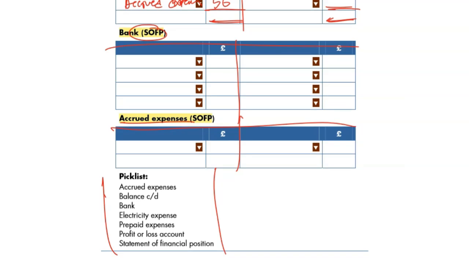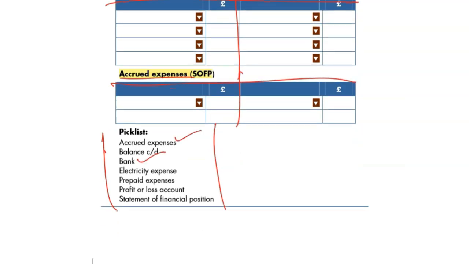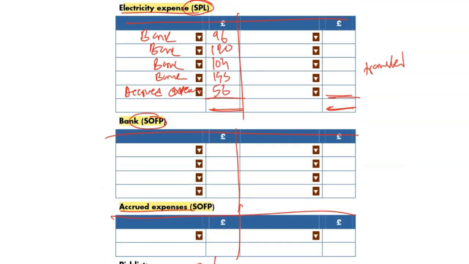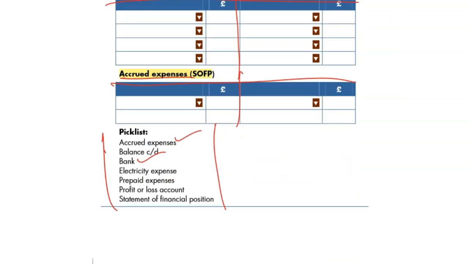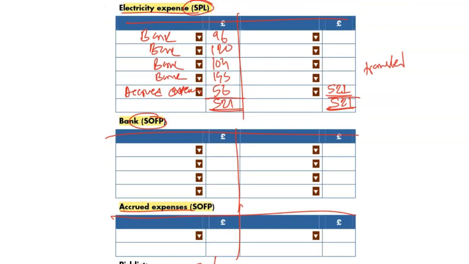A big list should be here. Accrued expense taken, bank taken. If we do the total, we already know it's 521. All of it, 521, transferred to SPL, the statement of profit and loss. That's the one. So write it down: P&L, profit and loss account.